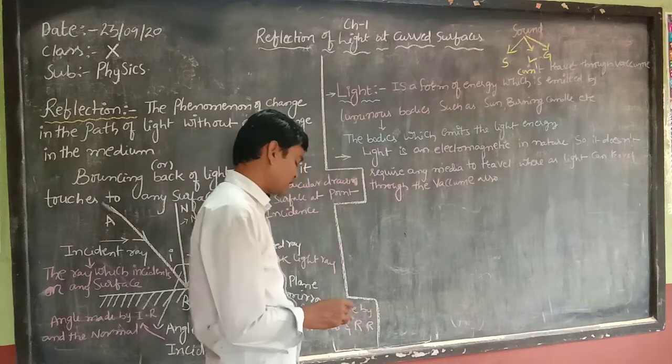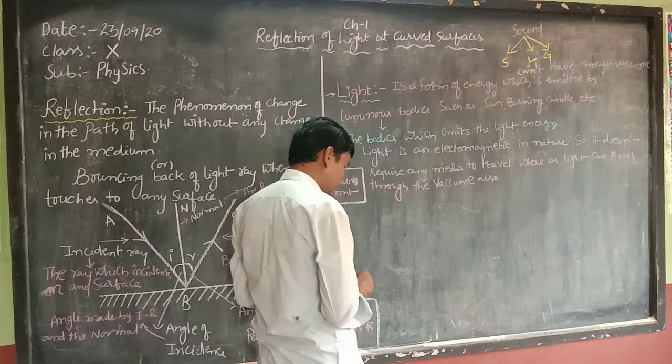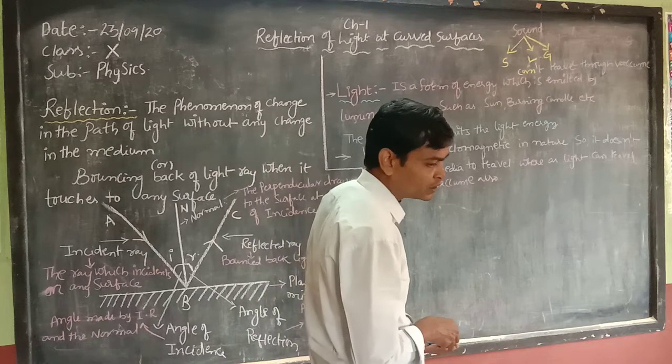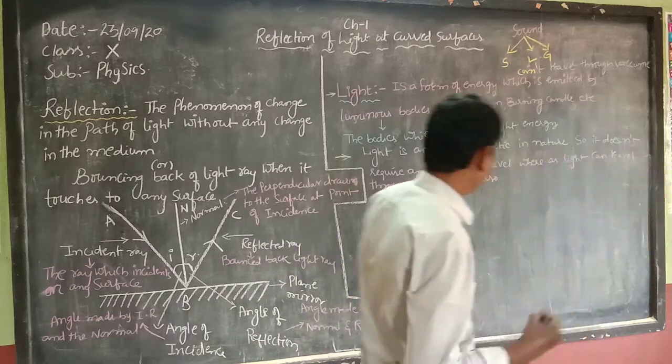Next, when light is traveling from one place to another, it should have some speed.